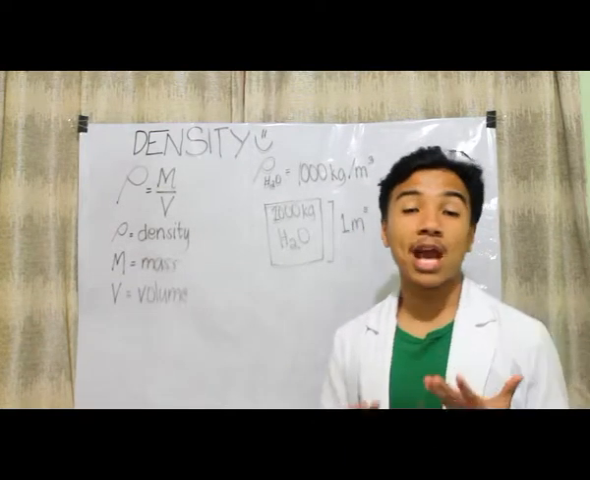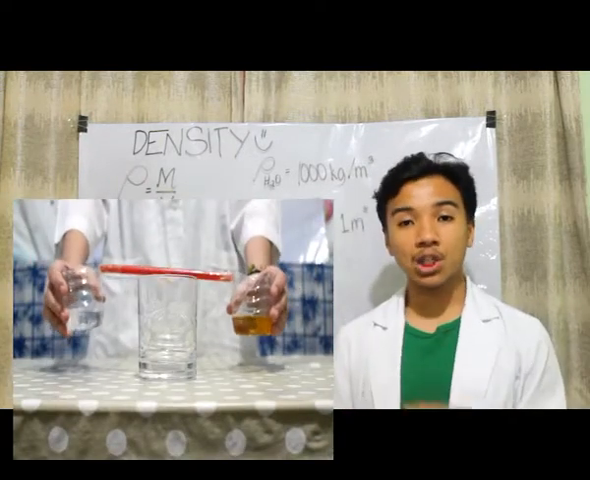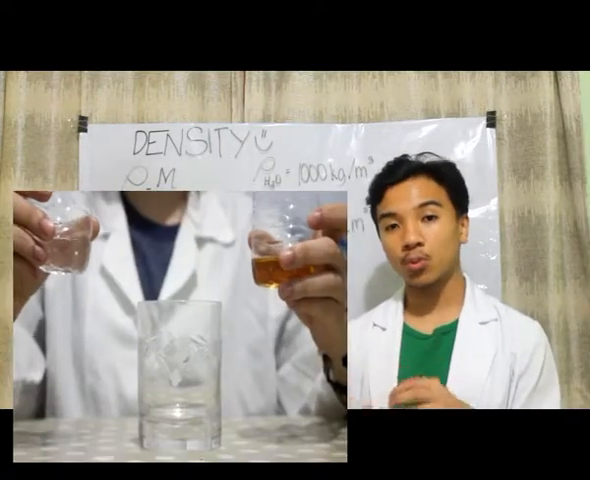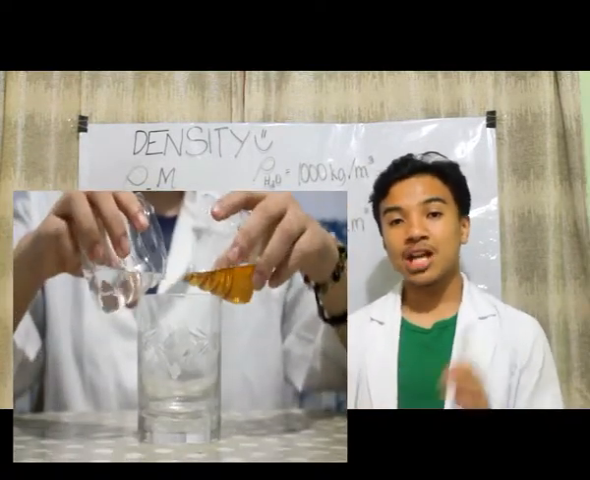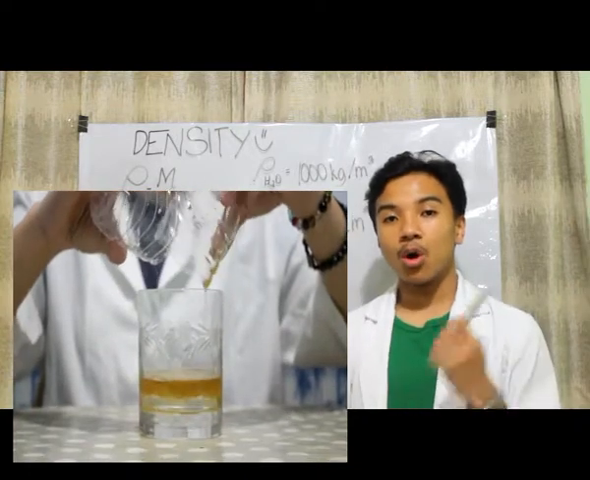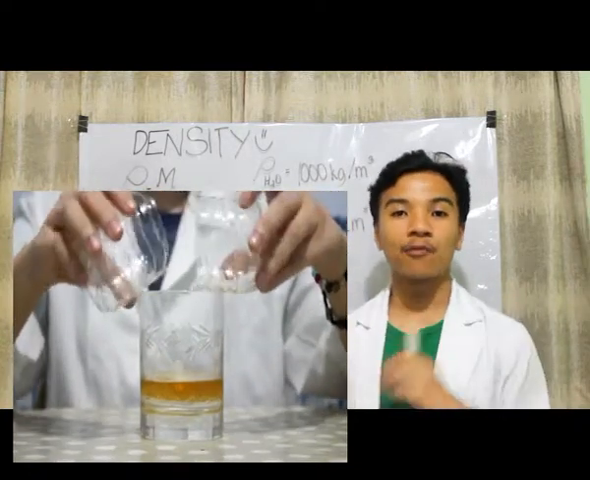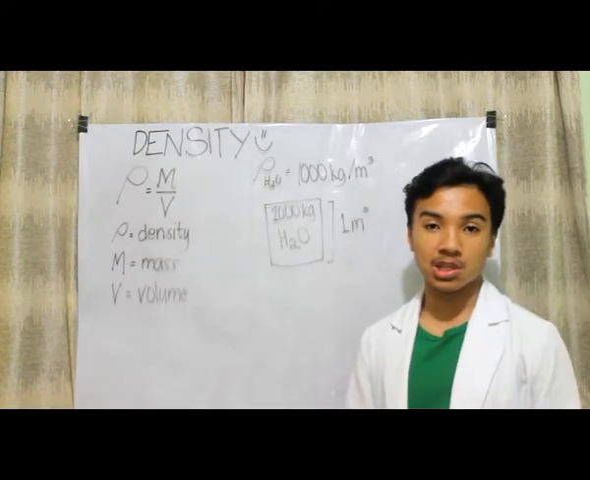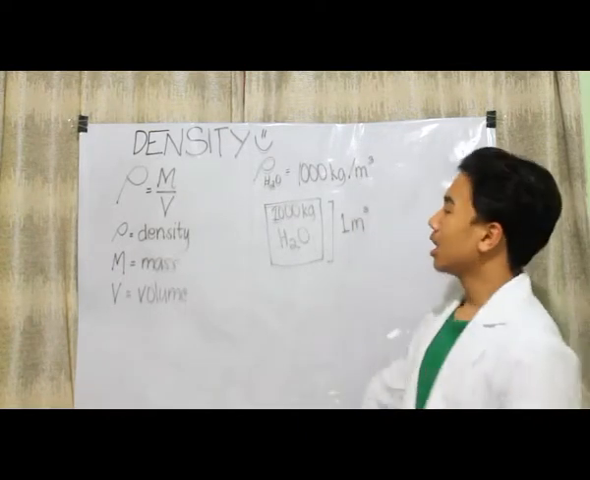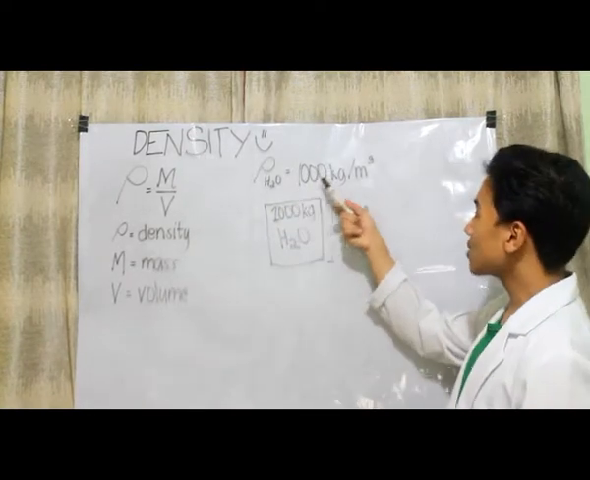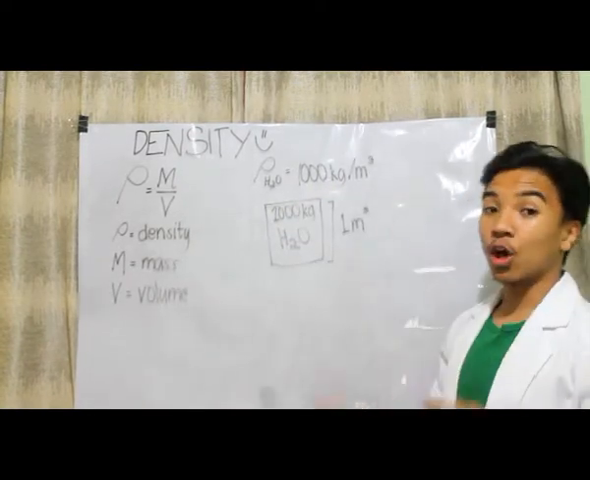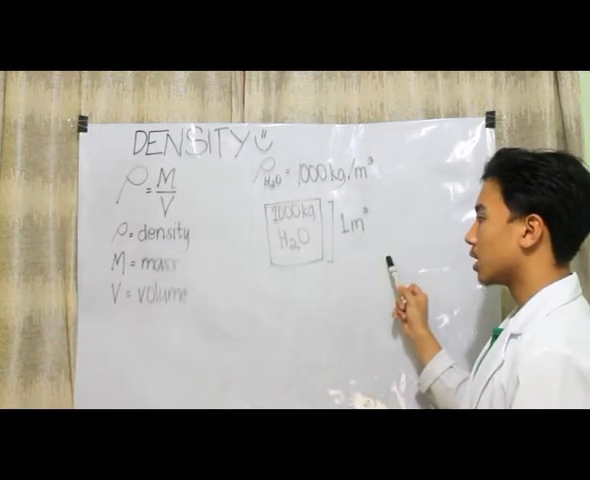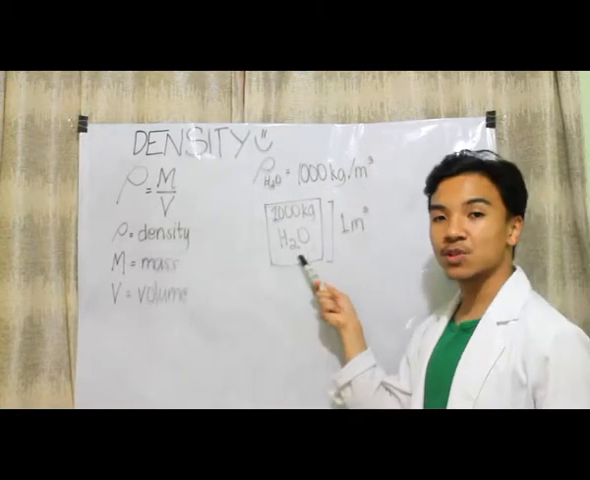In the experiment we had earlier, the oil and water actually had the exact same volume, but it turns out that the mass of water was greater than that of the oil, which explains why the oil stayed on top of water. Now, to get more of a feel for densities of common substances, we could start with water. Water has a density of 1,000 kilograms per cubic meter. In other words, in order to fill a cubic container measuring 1 cubic meter, it would take over 1,000 kilograms of water.